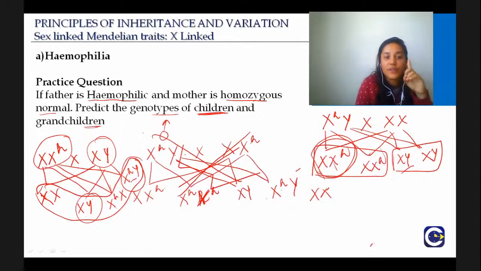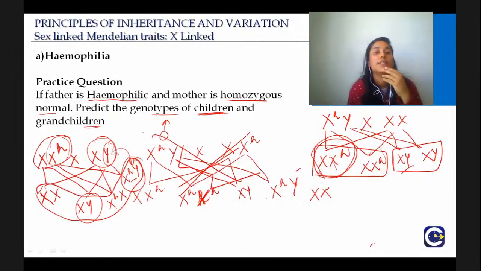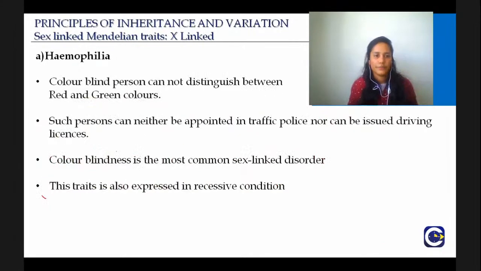Okay, this we have to really understand. This is because one of the X chromosomes will definitely come from the mother, and therefore it splits into half normal and half affected, because the Y chromosome from the male is always coming to the son. It will become more clear soon, and tomorrow I will repeat it again. I am really sorry. Okay.